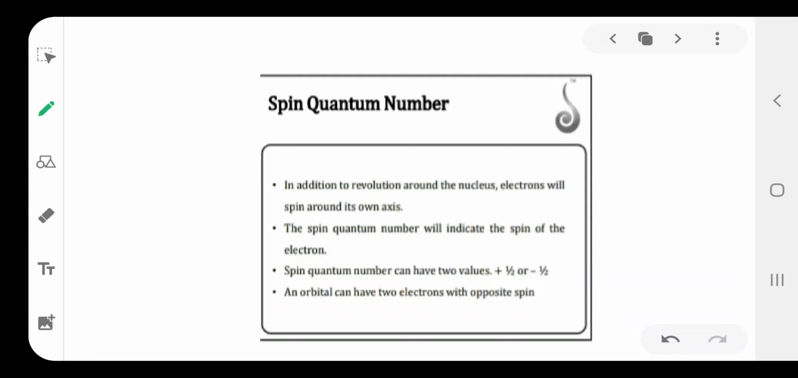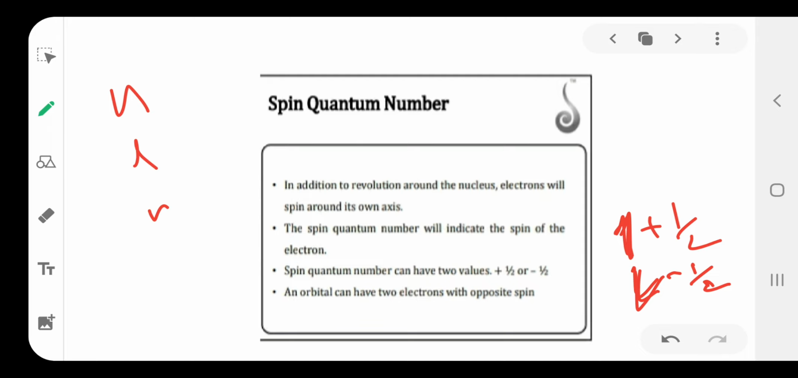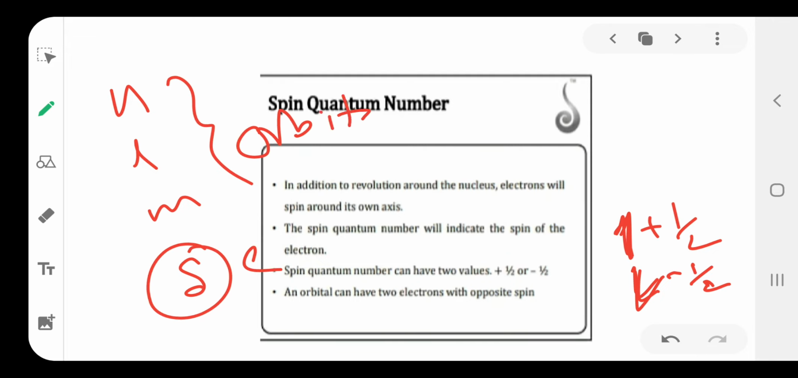Then the next one is the spin quantum number. The spin quantum number means the spin of the electron in the orbital. If the electron spin is in the upward direction, it is plus; if downward, it is minus. Electrons revolve around the nucleus in a circular path, and the spin is sometimes positive and sometimes negative. Clockwise direction means positive, anti-clockwise direction spin is negative. That is the spin quantum number. One point: the principal, azimuthal and magnetic quantum numbers give information about the orbitals, but the spin quantum number gives information about the electron.